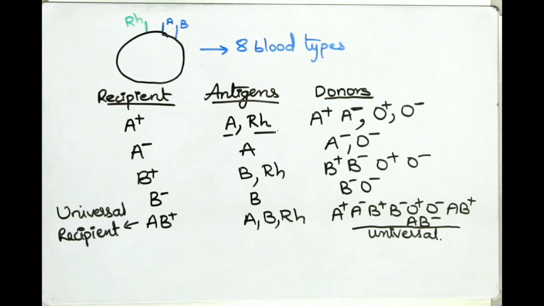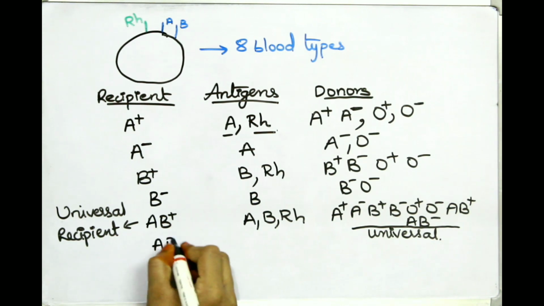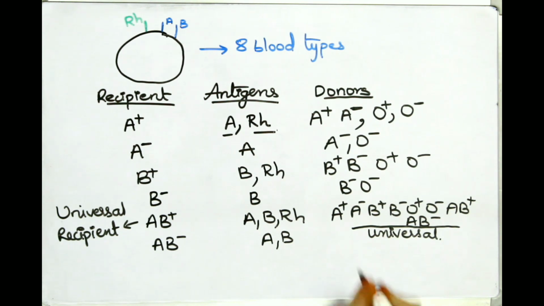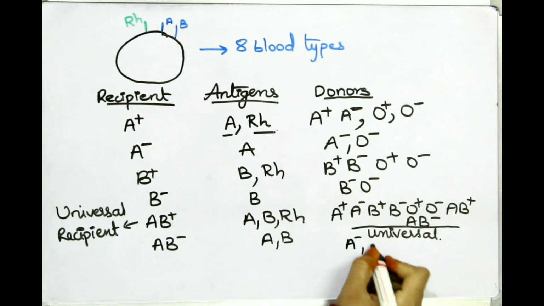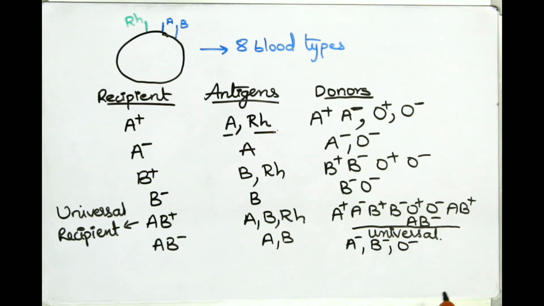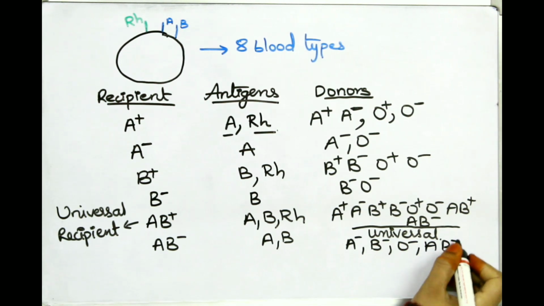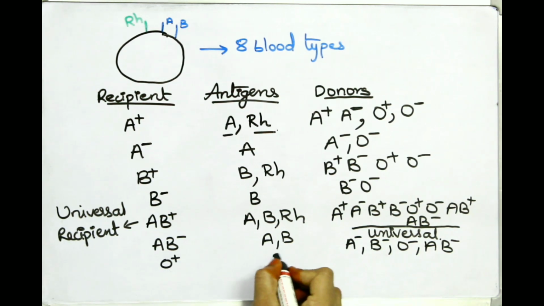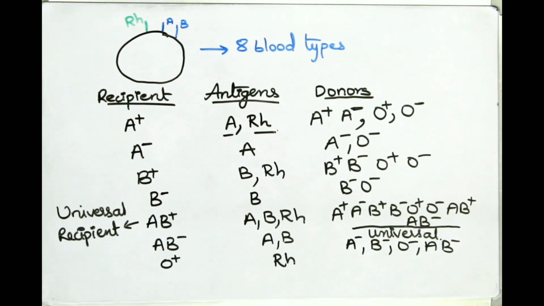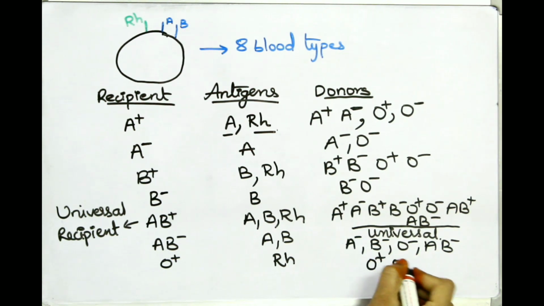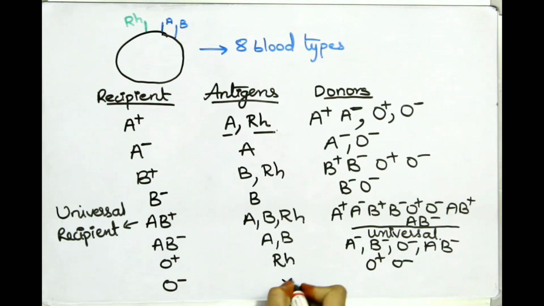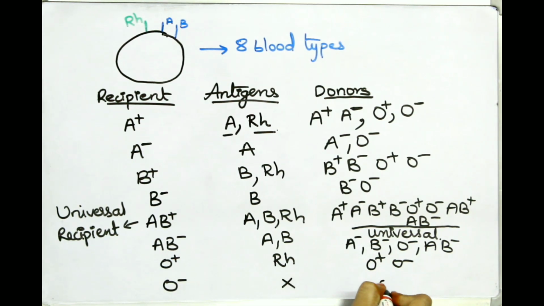Coming to AB negative. AB negative has A antigen and B but not RH. So here again it can take blood from negative blood groups: A negative, B negative, O negative and AB negative. Coming to O positive. O doesn't have any antigens but RH only. So it can take blood from only O, that is O positive, O negative. Coming to O negative, it doesn't have any antigens, so any of the blood group, if it is given, it is foreign for it. So only O negative.